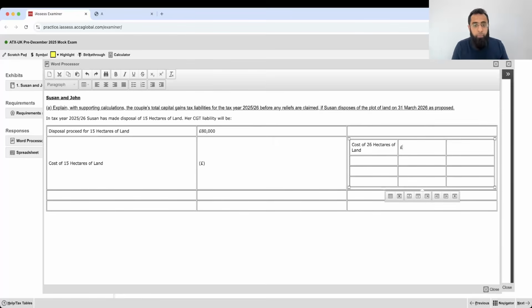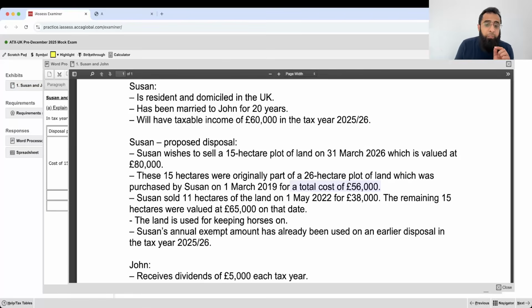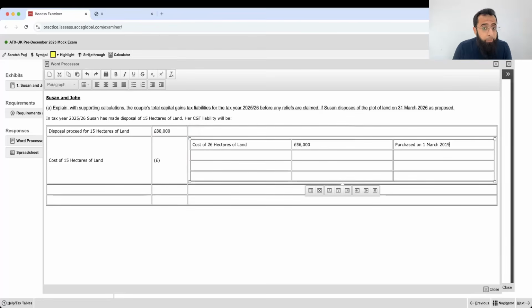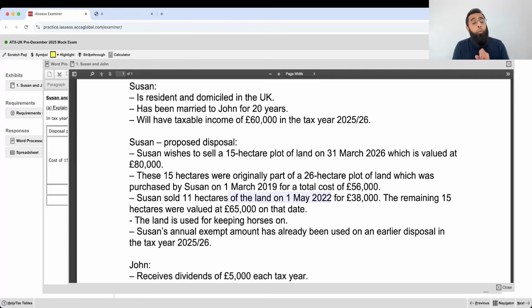Just listen to me carefully. She purchased 26 hectares of land for 56,000 on 1st March 2019. It's very important that you listen to things carefully so that you can understand them in a better manner. Now, from this 26 hectares, disposal of 11 hectares of land was done in 2022, and that was done for 38,000.